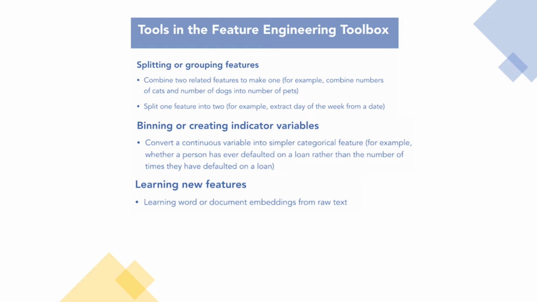Lastly, you can learn new features from existing features. One area where this is used a lot is with text data. There are algorithms like word2vec that help you learn a different, more useful representation of a word. This can be powerful, particularly for natural language processing problems. This is not a complete set of tools that can be used for feature engineering, but it covers most of the surface area and it covers everything that we'll be using in this lecture.